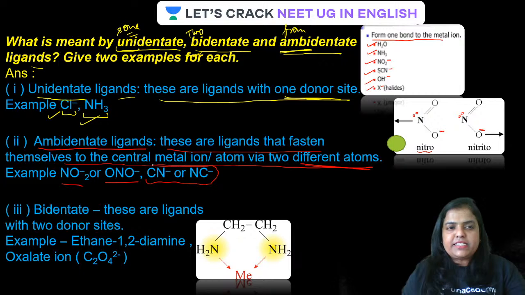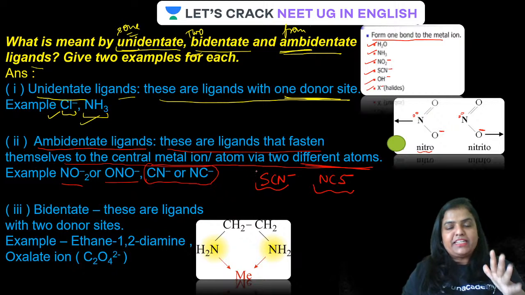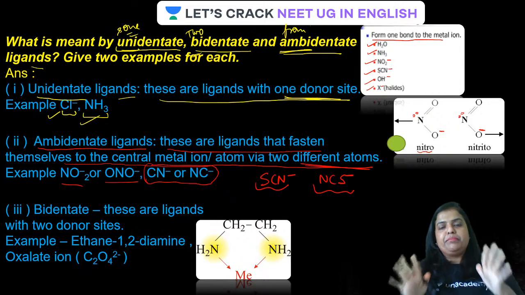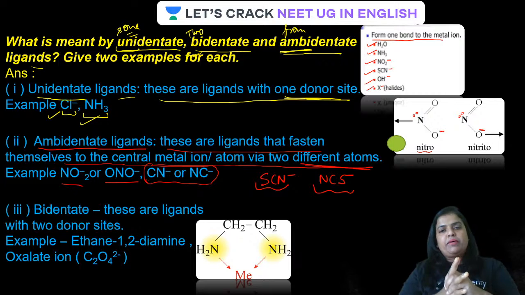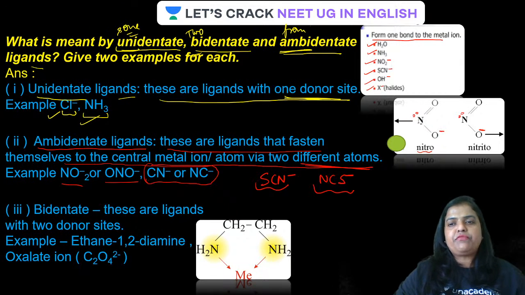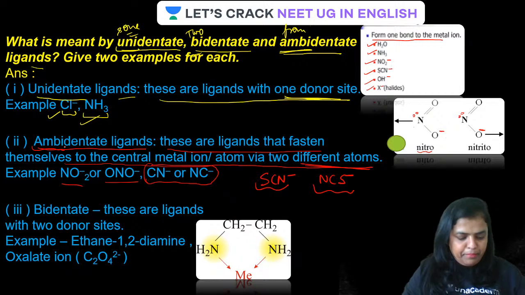Same, this is also an ambidentate ligand, guys. CN minus can get attached through the nitrogen side or through the carbon side. Is that clear? Similarly, SCN minus is also an ambidentate ligand, either SCN minus or NCS minus. Not bidentate, I'm so sorry, ambidentate. Ambidentate means from two sides in the same ligand. In this case you can see nitrogen or oxygen. In case of CN minus or NC minus, either from carbon or nitrogen. So there are two sides in the same ligand. Therefore, they are called ambidentate.